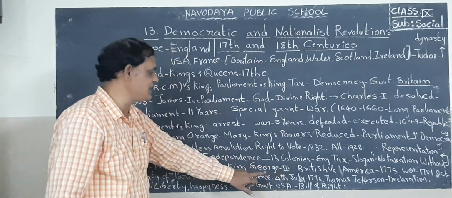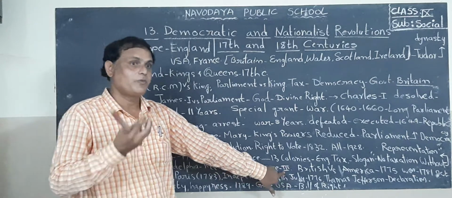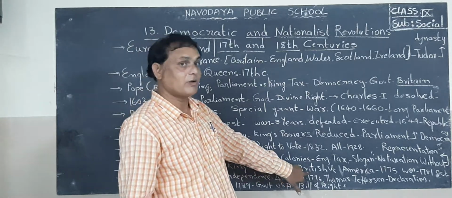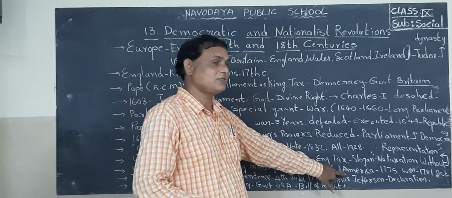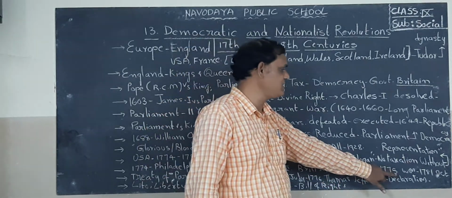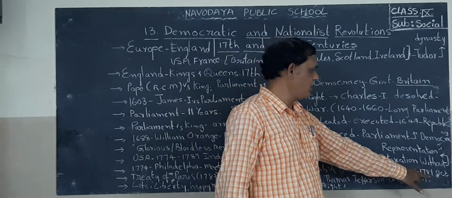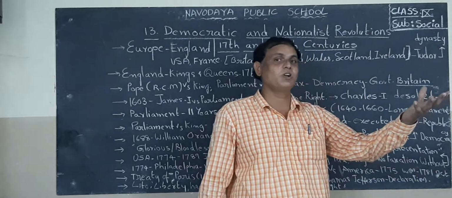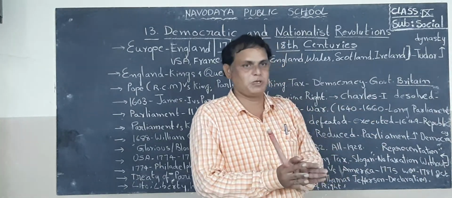That is why they requested King George III, but he refused. So the British army fought with American soldiers in America. It started in 1775, but the American people, especially these 13 colonies' people, won in October 1781.